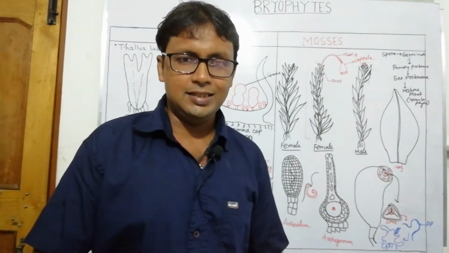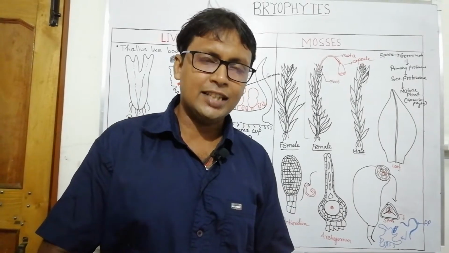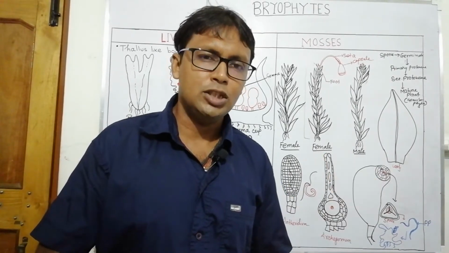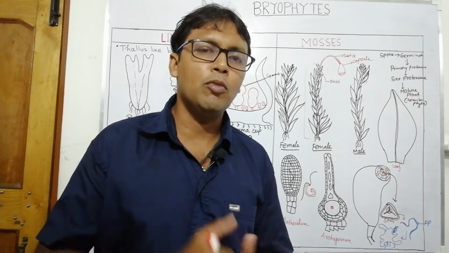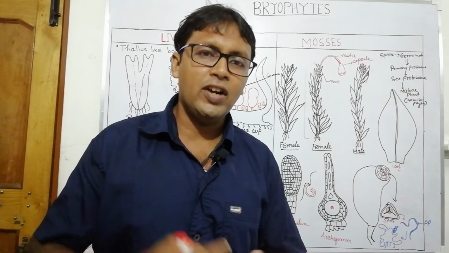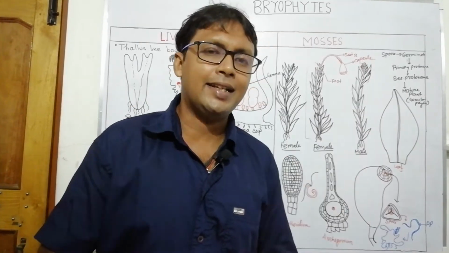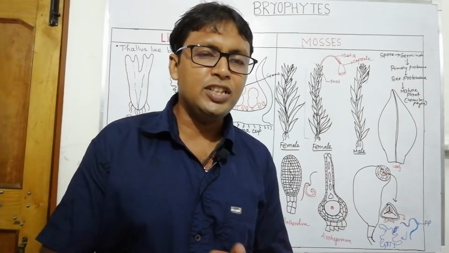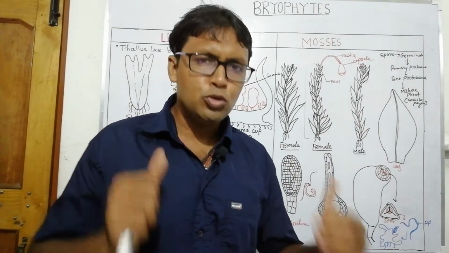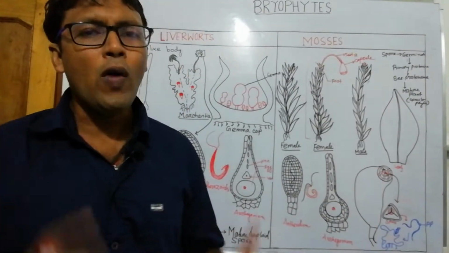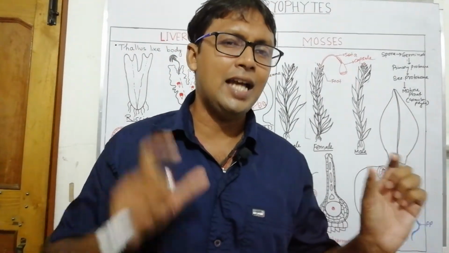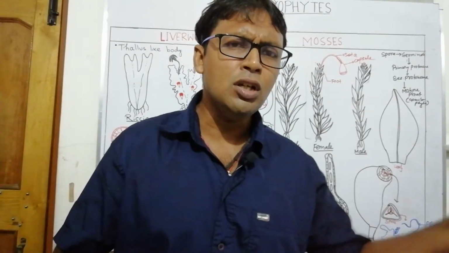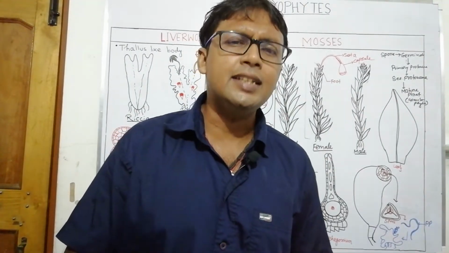We will discuss the comparative structures of the liverworts and mosses. We have already discussed the basic features of the bryophytes. Now we shall discuss what the actual differences are between mosses and hepatics, that is liverworts.